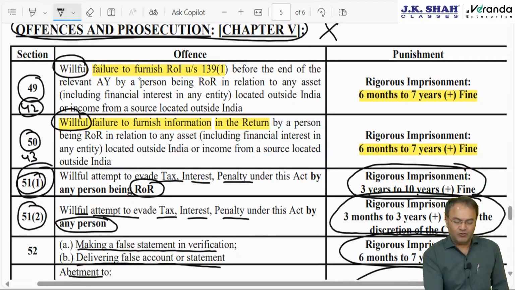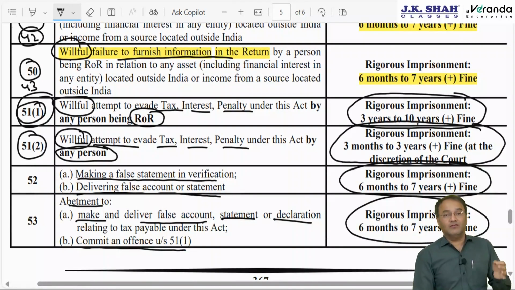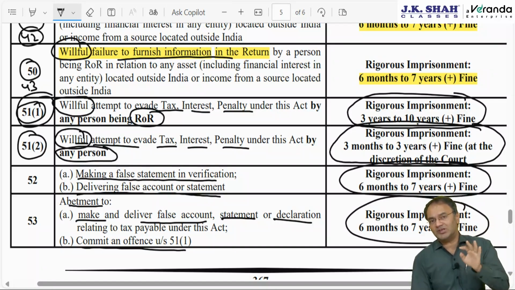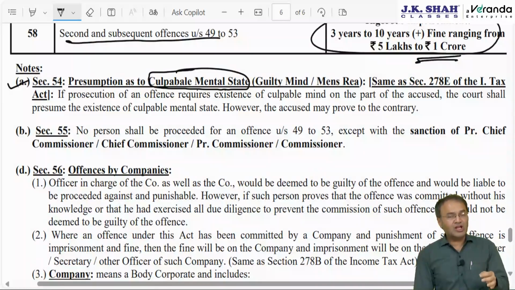Out of them 4 places, the word willful is used. Willful failure to file IT return, willful failure to furnish information, willful attempt to evade tax, interest, penalty. Whenever it is done willfully, even in Income Tax Act there were 4 provisions, here also there are 4 places where the word willful is used. Then what to do? Whether it is done willfully or unintentionally, by default court will presume that it was done intentionally.